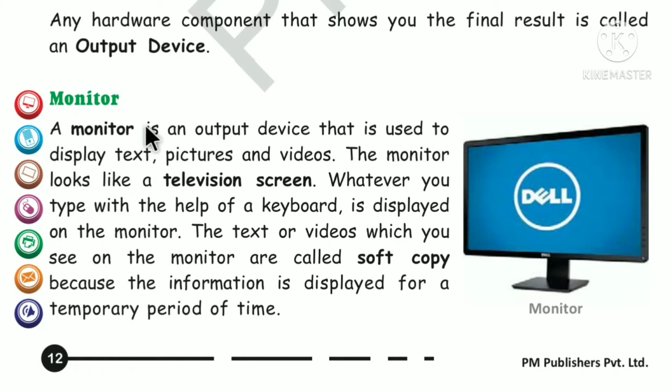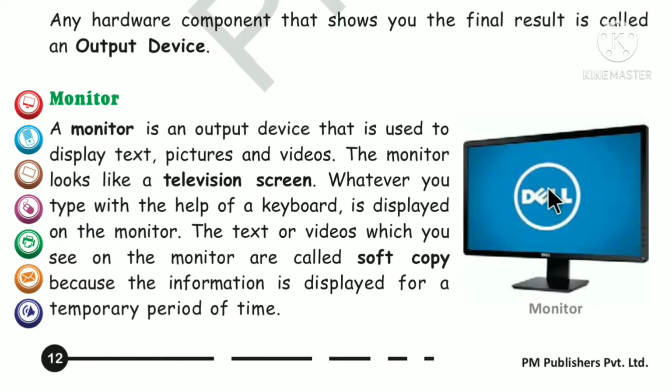A monitor is an output device. See the picture of monitor. This is an output device that is used to display text. It looks like a television screen. आपको television screen जैसे दिखाई देते हैं ना ये. And any videos you can see on the monitor, है ना? Videos, text, everything you can see on the monitor.